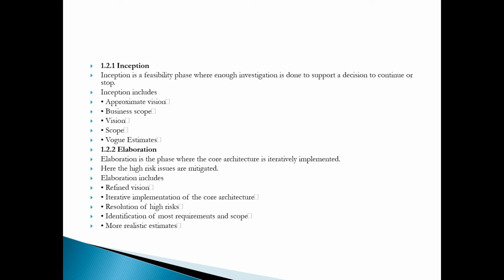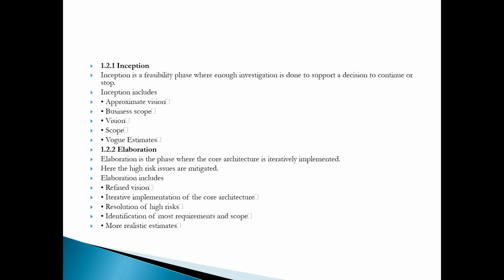What is called a vision? Vision is the future goal, what we are going to do, what will be. Identifying the vision means seeing the future. Next, business case, scope, and vague estimation. Vague estimation is a rough estimation.